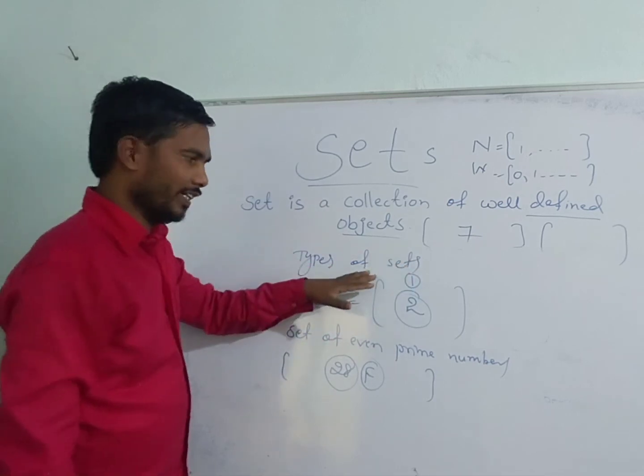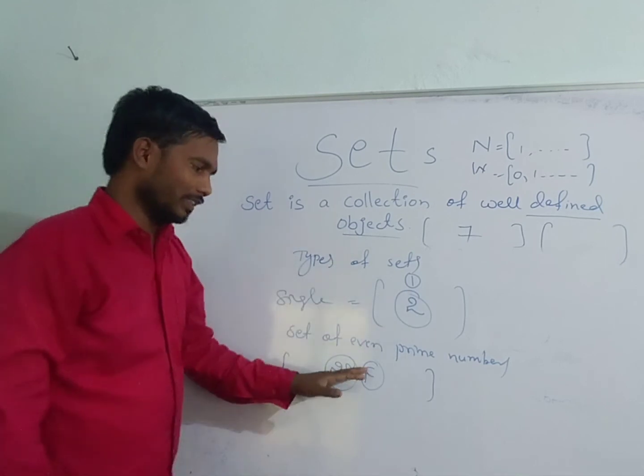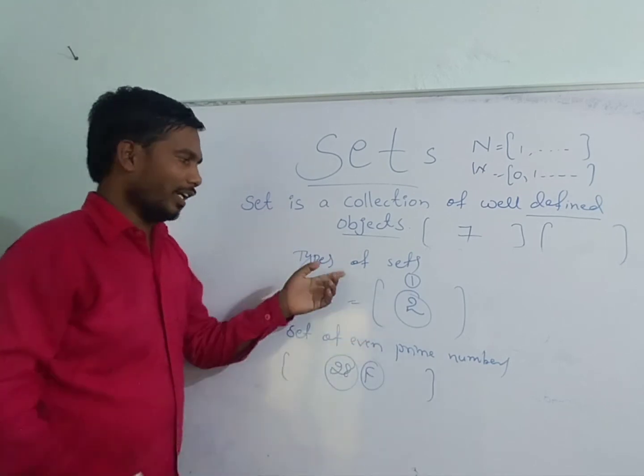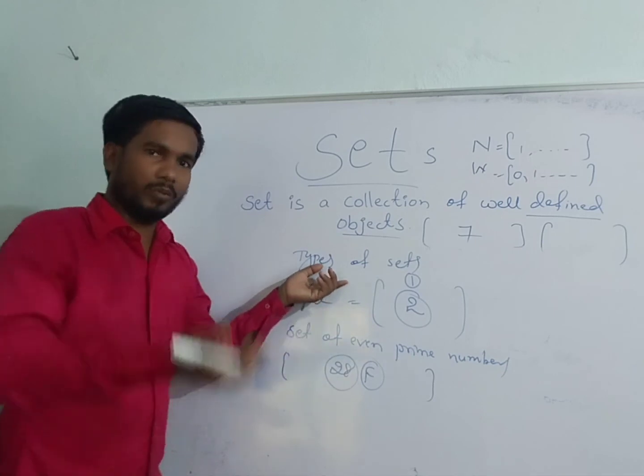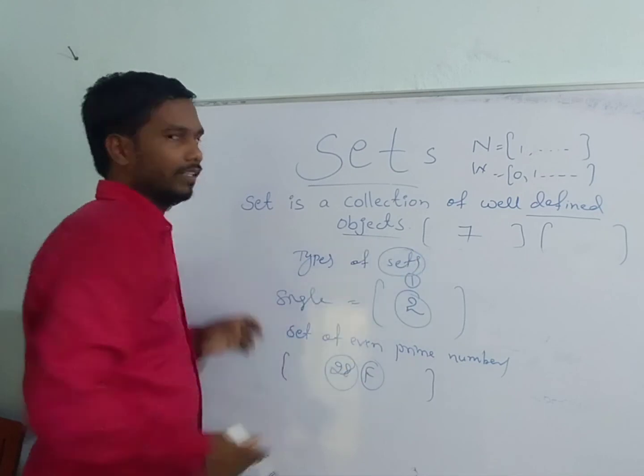Countable is a finite set. Uncountable is an infinite set. So like that, 4 sets are primary. Next, based on the number of elements, some more types of sets are there. That one we will discuss later.